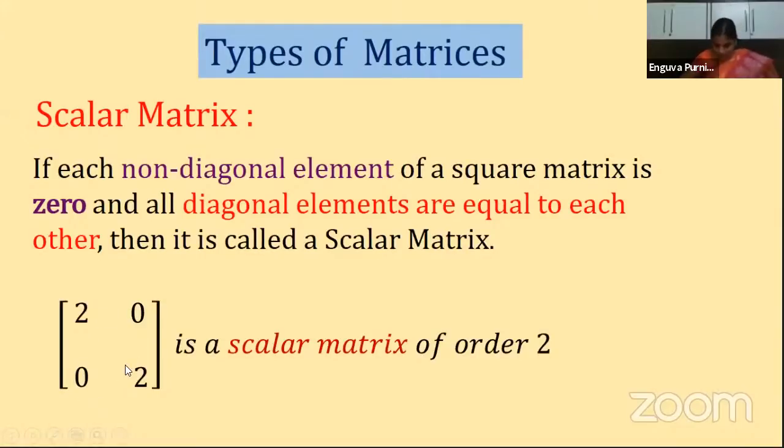So the non-diagonal elements are zeros, and the diagonal elements are these. Other than these two, the remaining elements must be zeros. Then such a matrix is called a scalar matrix. And one more condition: the diagonal elements must be equal, whatever they are. They can be expressions, alphabets, or numbers, anything, but they must be equal. Clear? Now this is a scalar matrix.